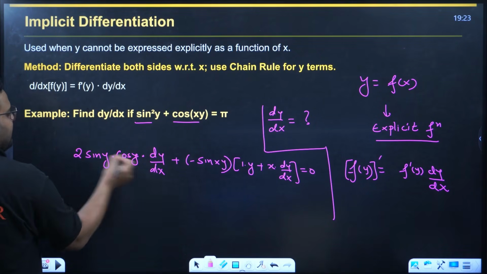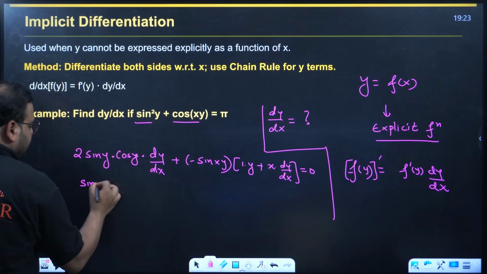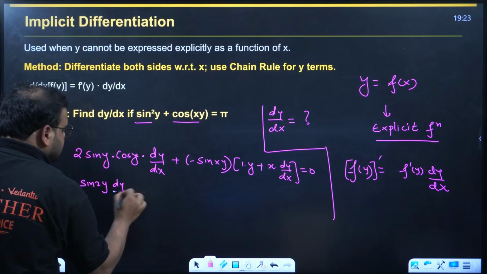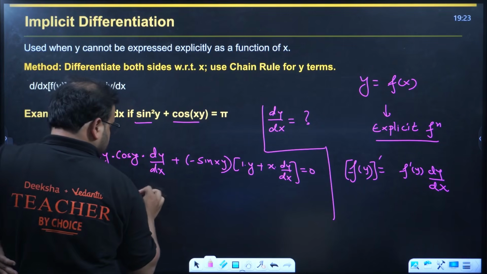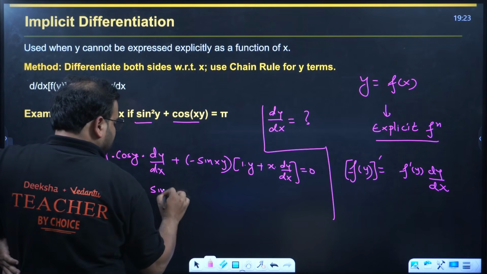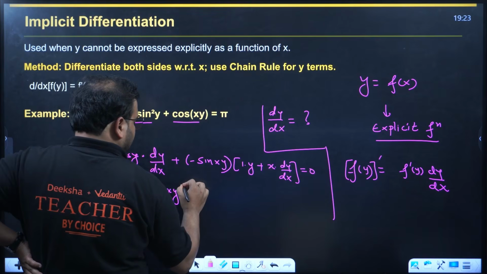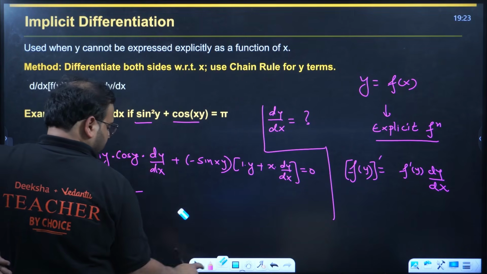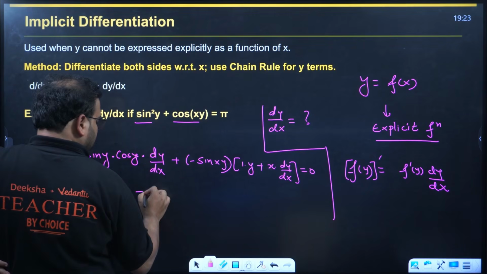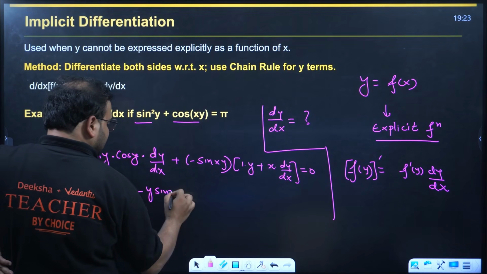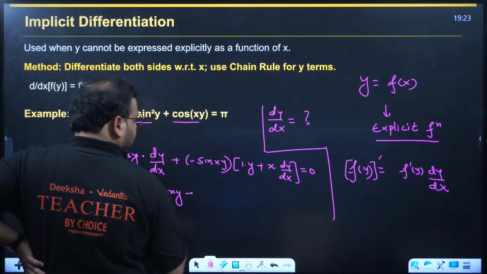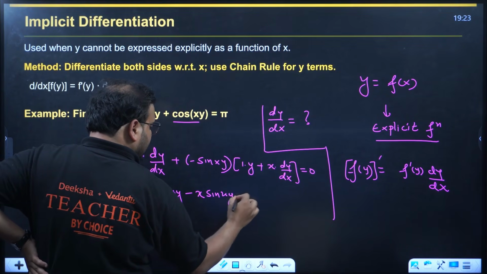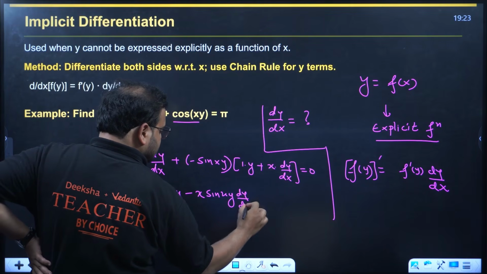Check this out. 2 sine y cos y is sine 2y dy by dx, minus sine xy, and if you expand it over here, y with this, minus y sine xy, and again if you expand, minus x sine xy dy by dx.